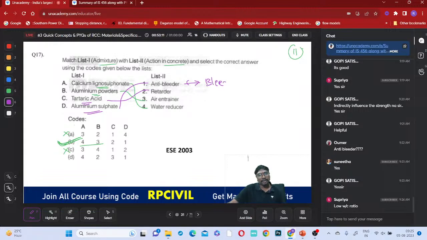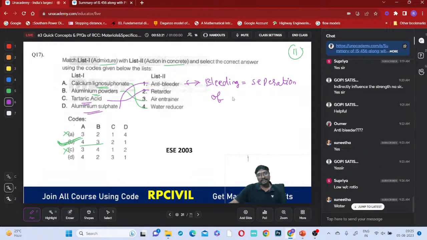Anti-bleeder means it will not allow bleeding, yes or no? What is the meaning of this bleeding? Separation of what? It is the separation of watery cement, very loose cement full of water, or loose mortar.